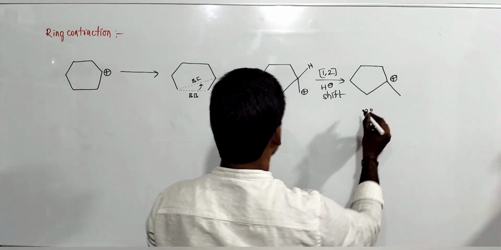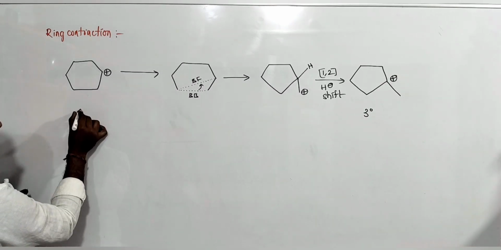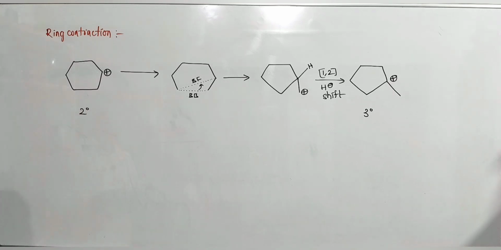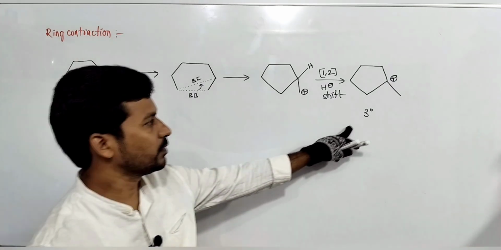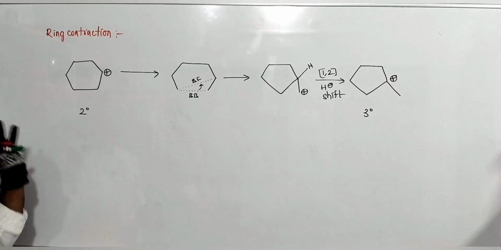This is tertiary, this is secondary. This is more stable compared to this one, tertiary carbocation.